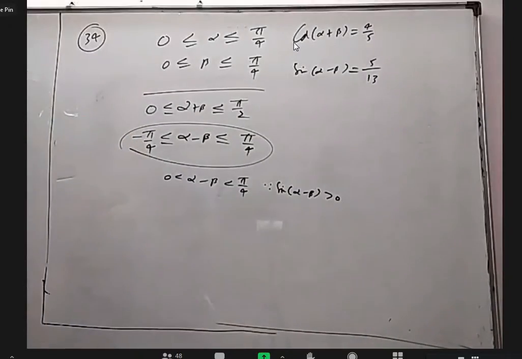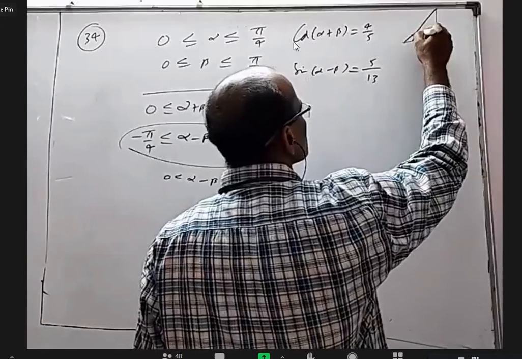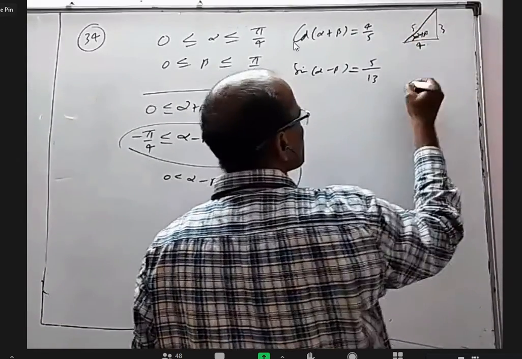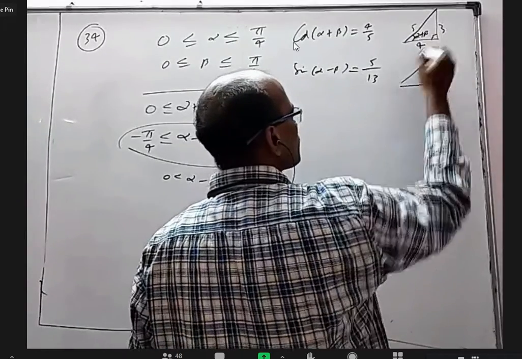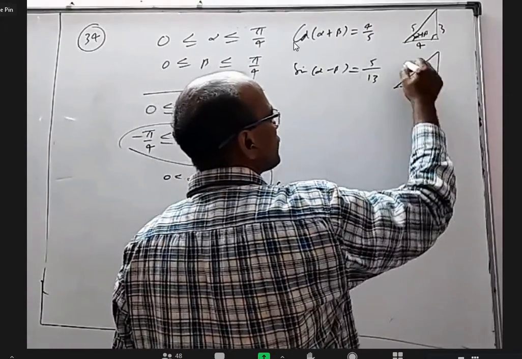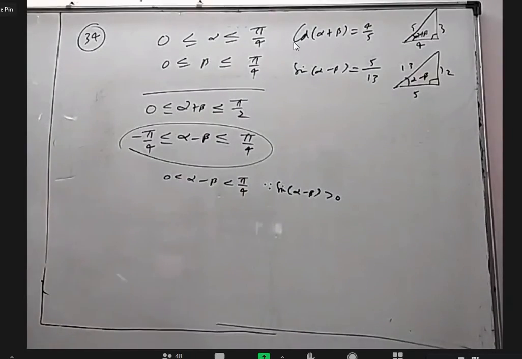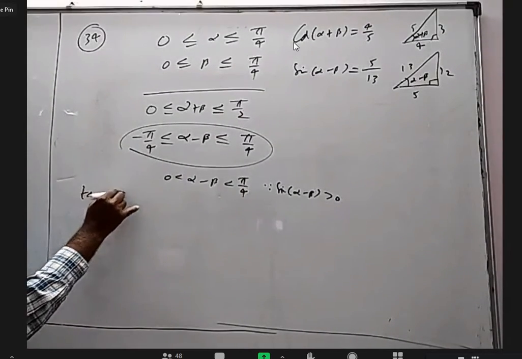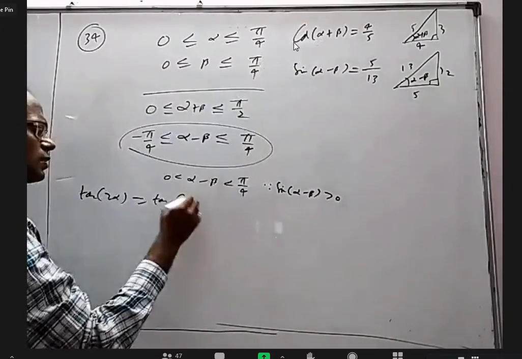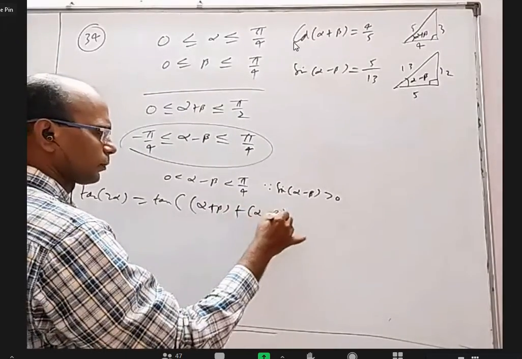Now, I can take a triangle like this. This is alpha plus beta, with 4 here and 5 here. Now sine alpha minus beta: this is 5, this is 13, this is 12, this is alpha minus beta. One more thing you should get an idea of here is they wanted 2 alpha. 2 alpha can be written in terms of the given angles as alpha plus beta plus alpha minus beta.